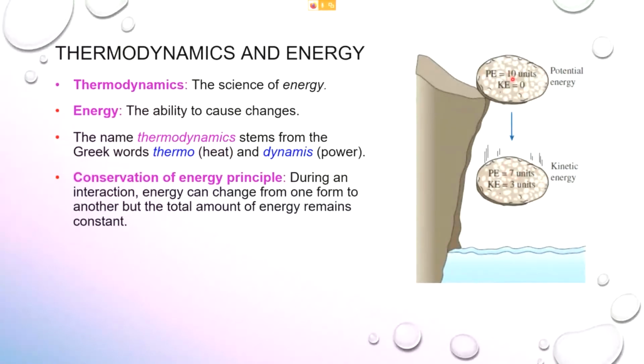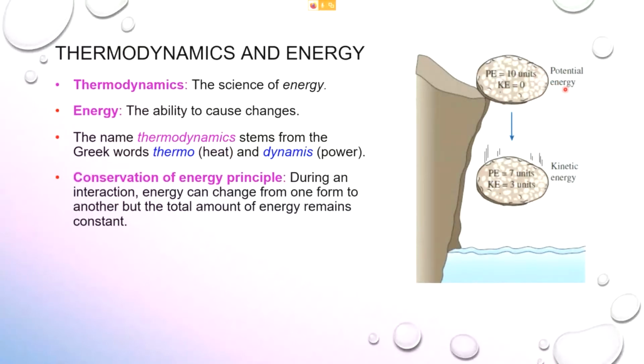Let's say, for example, 10 units becomes 7 units because the height changes. So there is a decrease in potential energy. I repeat once more, potential energy is a function of vertical height.